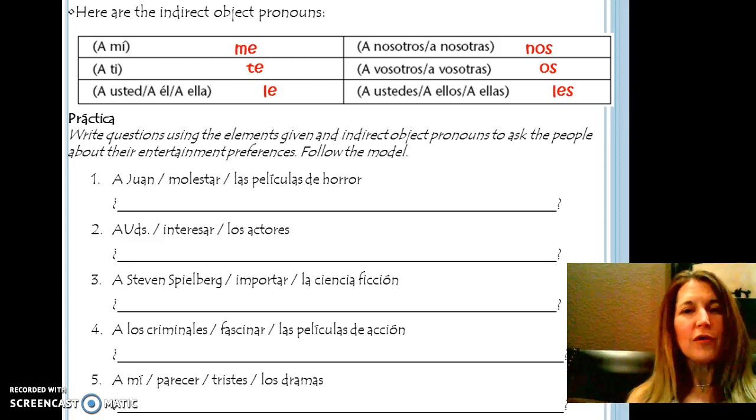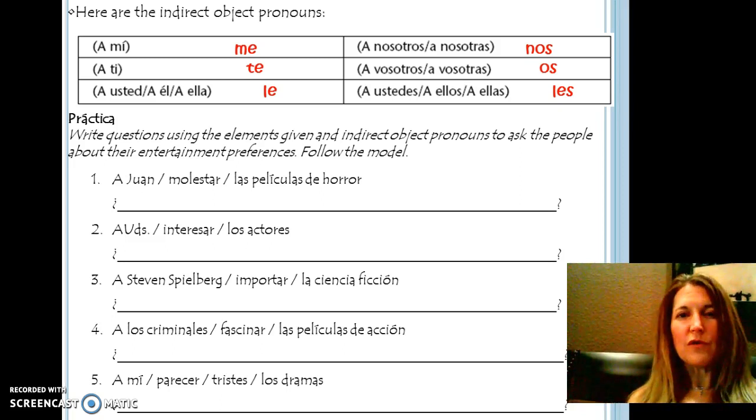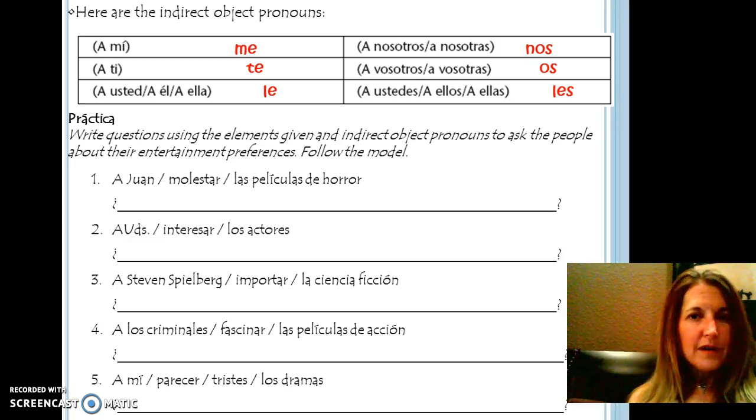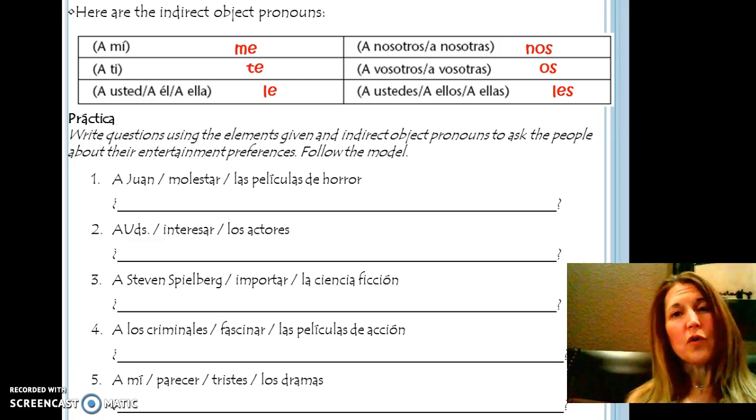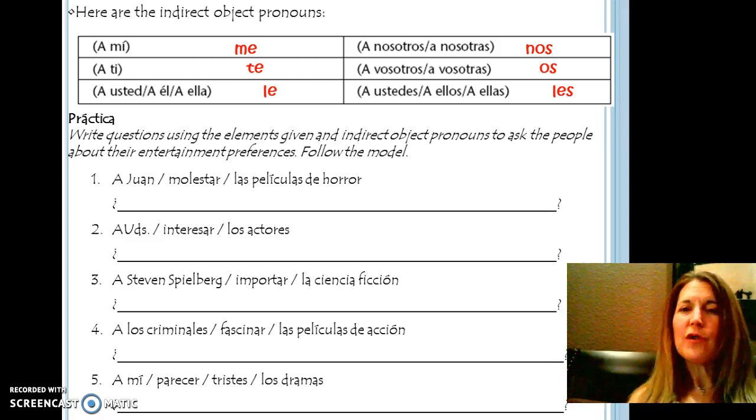But be careful. Don't start using this with all the other verbs that you know, like hablar, comer, vivir, all those verbs that you conjugate in the yo form or the tú form. These are totally different. You don't conjugate them with the person. You conjugate them with, again, what's being liked.